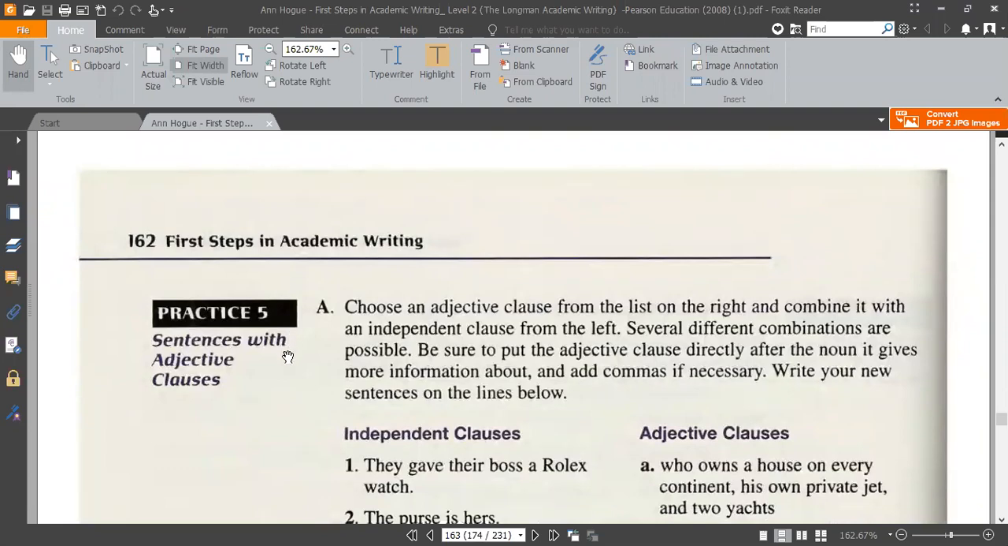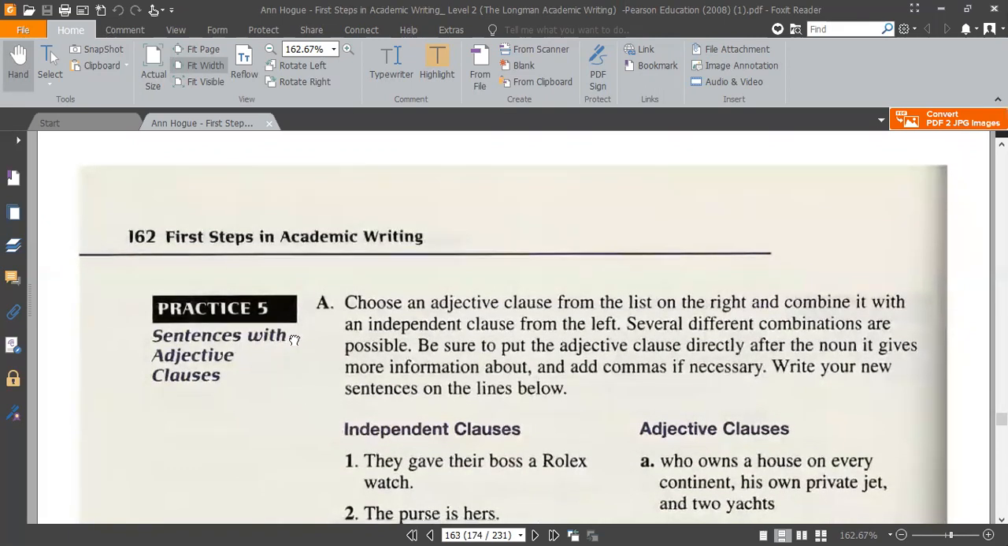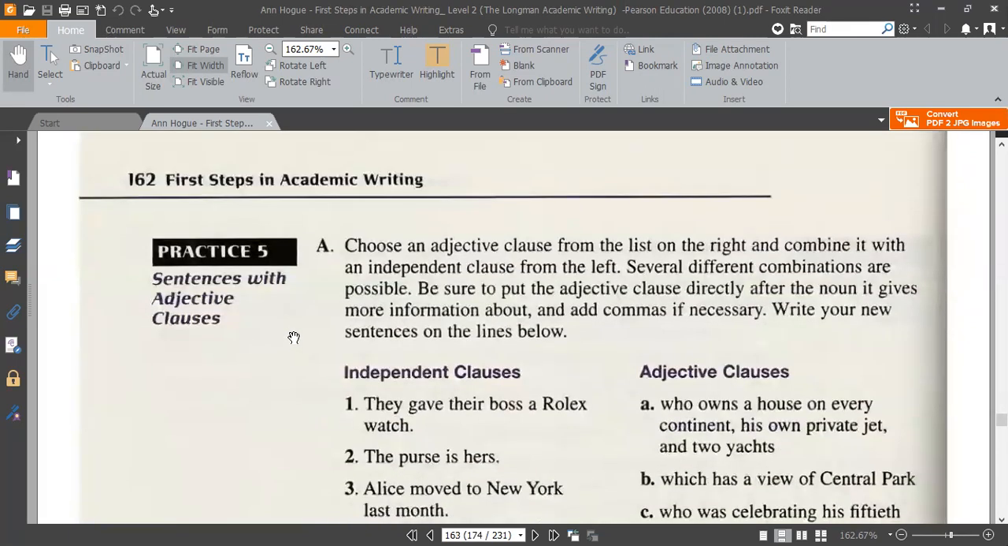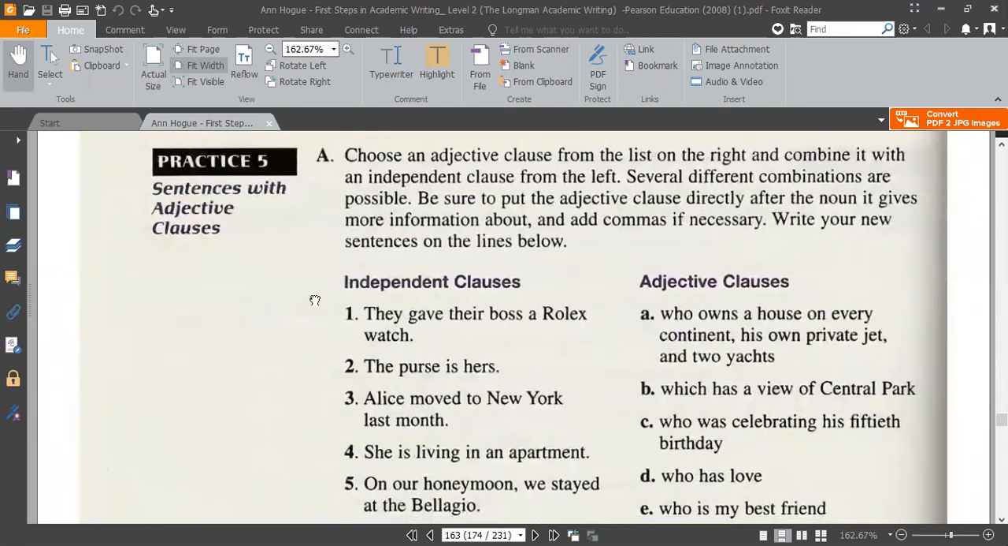Yes, sir, it's clear. Now here, choose an adjective clause from the list on the right and combine it with an independent clause from the left. Several different combinations are possible. Be sure to put the adjective clause directly after the noun it gives more information about, and add commas if necessary. Can you do it right now here?